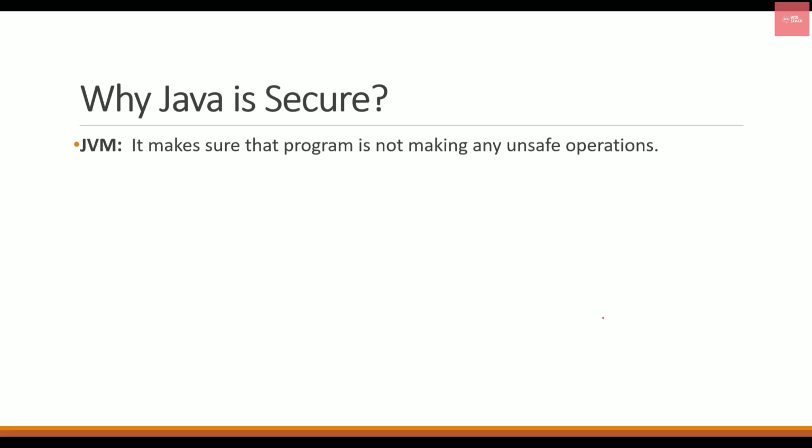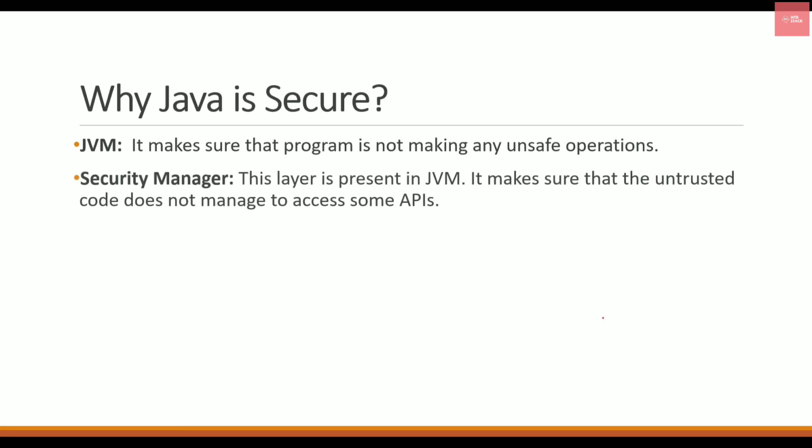This functionality is already provided by the JVM. And also we have the security manager inside it, which is actually inside the JVM only. It makes sure that the program doesn't access some of the APIs which are really not required. So untrusted code will not be able to access your APIs. That is taken care of by the security manager.